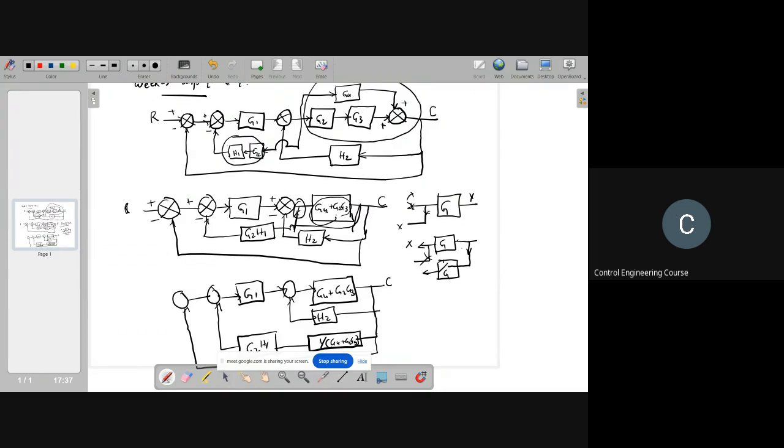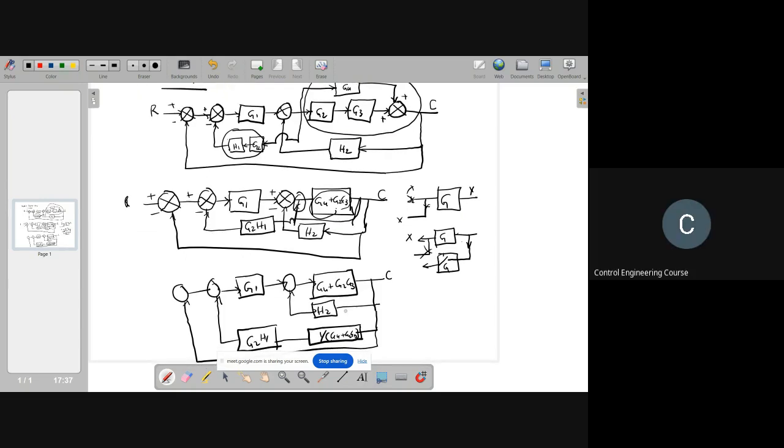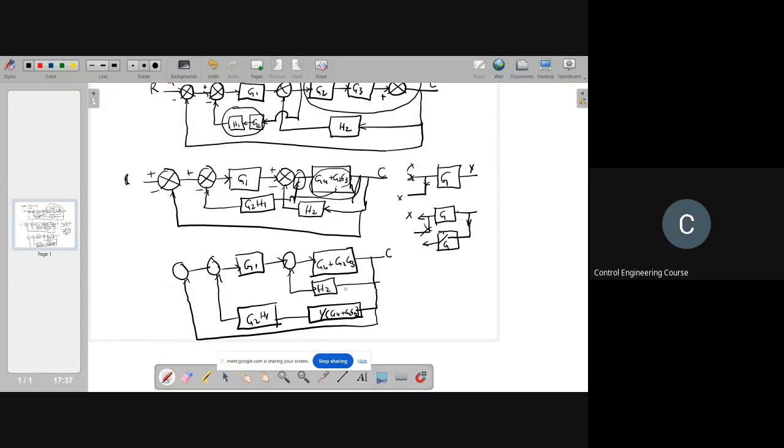I have replaced this with one single block here. Now I am moving this takeoff point to after this summing point. That is what I did here. Is it clear now? Okay, ma'am, got it. Now you can simplify, right? Yes, ma'am, I'll do it.